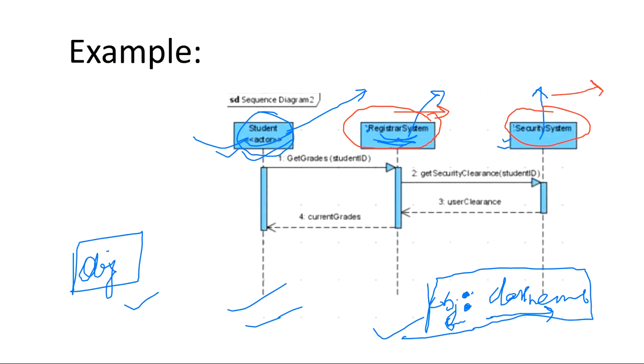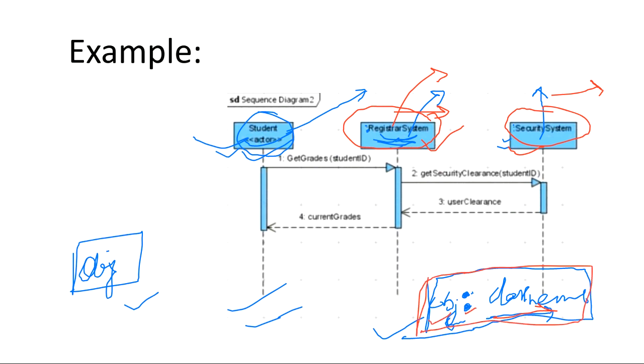So definitely this is an object. But what is the object name? Is any object name mentioned? Anonymous. Right. These are the anonymous instances of your class. The registrar system is a class. It is written on the right hand side of the colon. Because this is the normal representation, right? You write the object name, then you put a colon, then you write the class name.